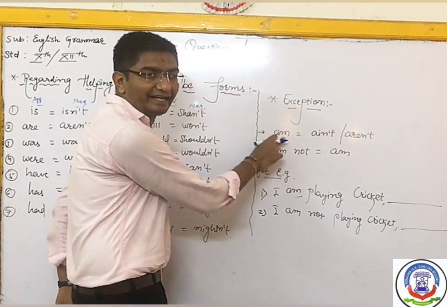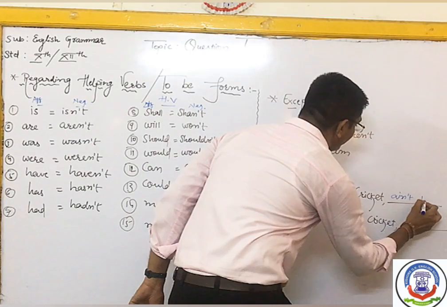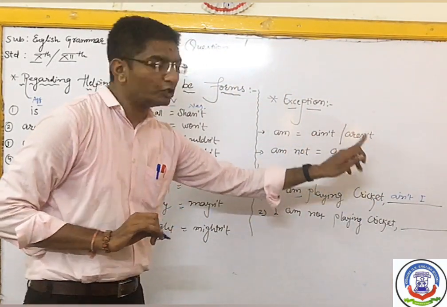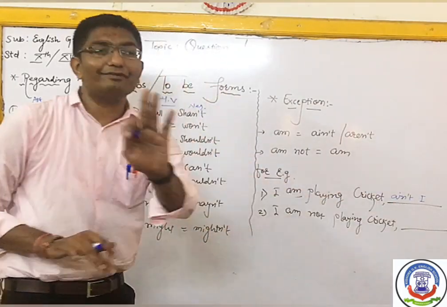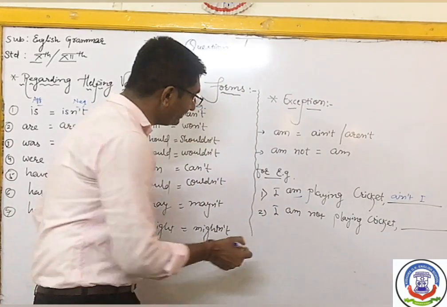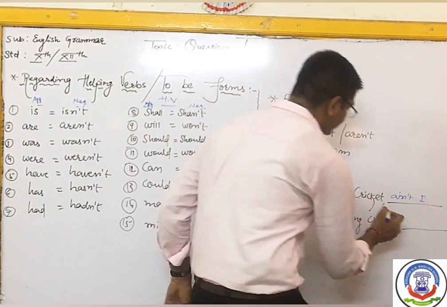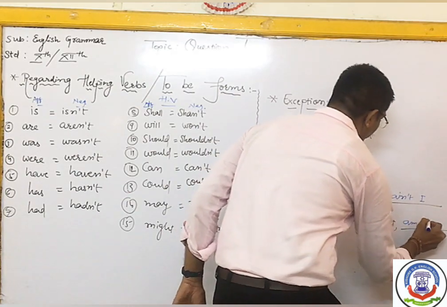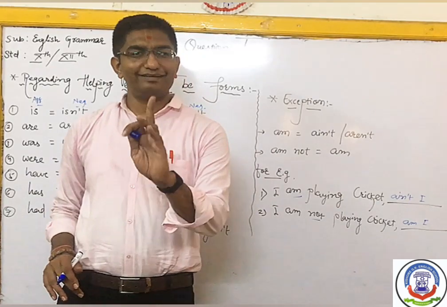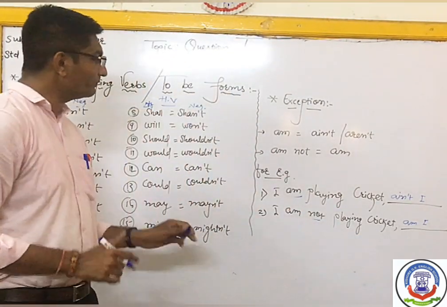So tell me children, am turns into ain't I or aren't I. One answering method. Either you write ain't or you write aren't. Any one answer you can write. And if I am not playing cricket is there, then here I am not has come, so its answer will be am I. Which answer will it be, beta? Am I. Okay, so I am not playing cricket, so it turns into am I.